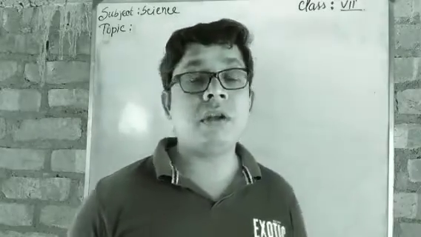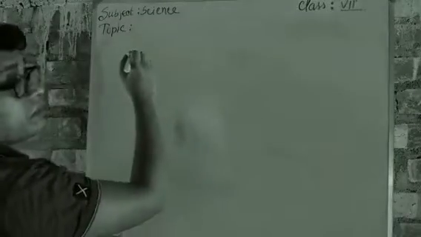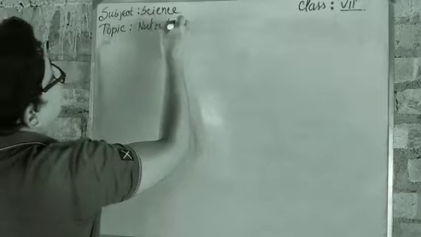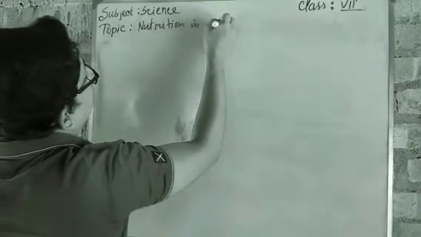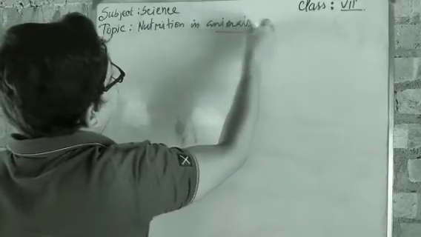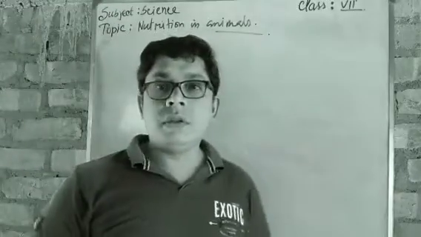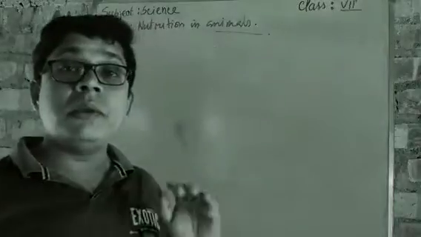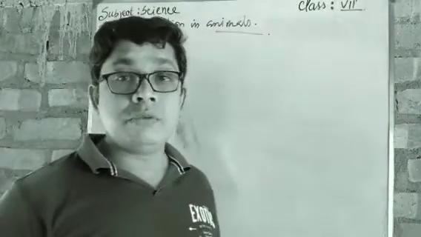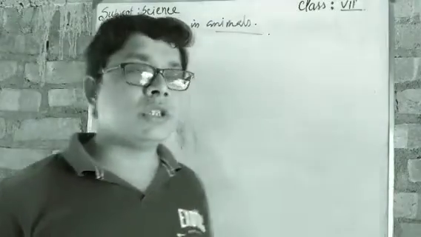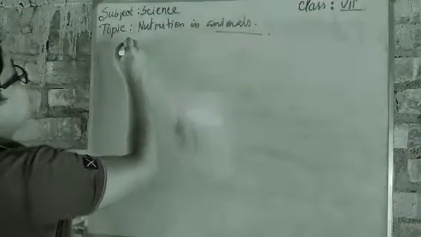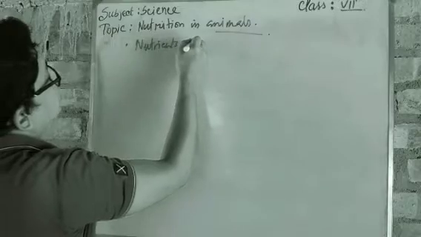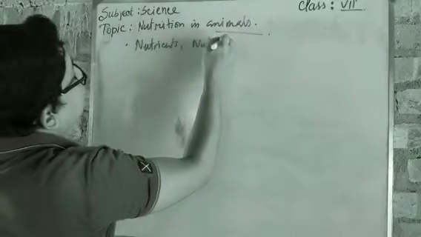First of all, we have to write the chapter name, that is Nutrition in Animals. Fine. Whenever we are going for nutrition in animals, we have to learn the basic part of it, that is, what are called nutrients and what is called nutrition. So let's go for the definition of nutrients and nutrition.